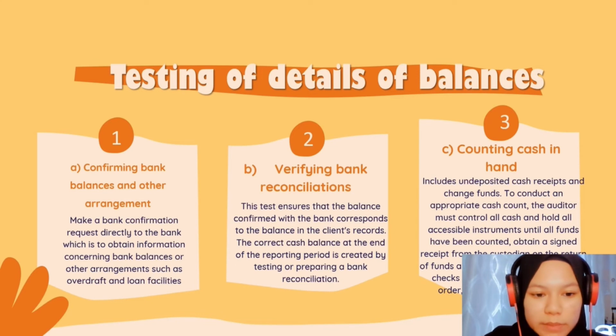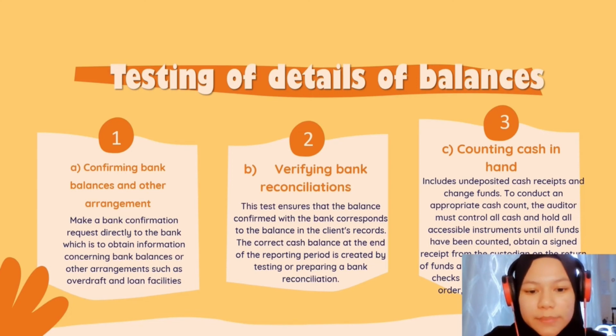The first and foremost is confirming bank balances and other arrangements. The auditor makes a bank confirmation request directly to the bank, which is to obtain information concerning bank balances or other arrangements such as overdraft and loan facilities. The second one is verifying bank reconciliation. This test ensures that the balance confirmed with the bank corresponds to the balance in the client's record. The correct cash balance at the end of the reporting period is created by testing or preparing a bank reconciliation.